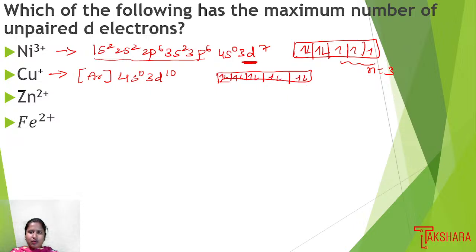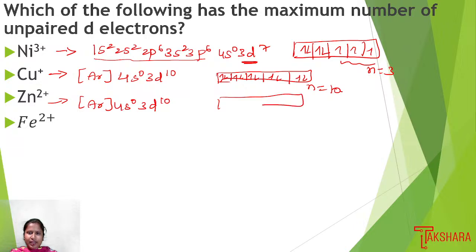Next we have Zn2+, which is argon 4s0 3d10. Again we get completely filled orbitals, so 10 electrons.